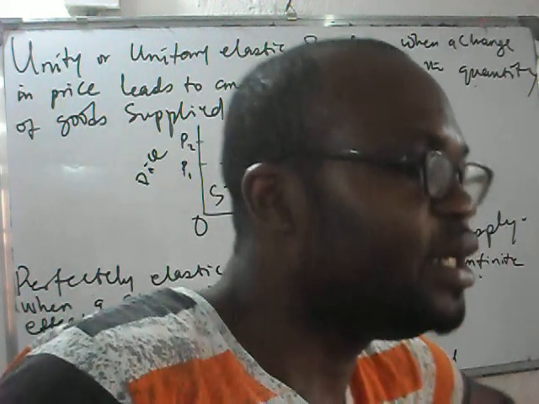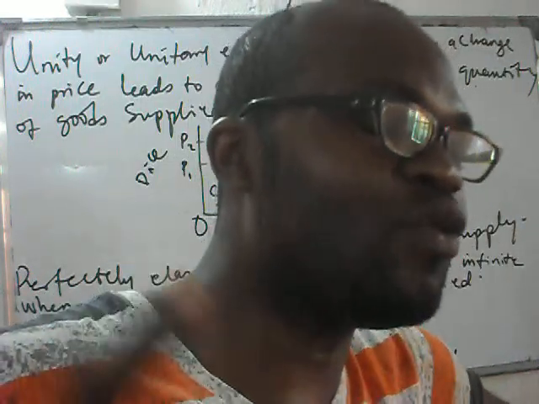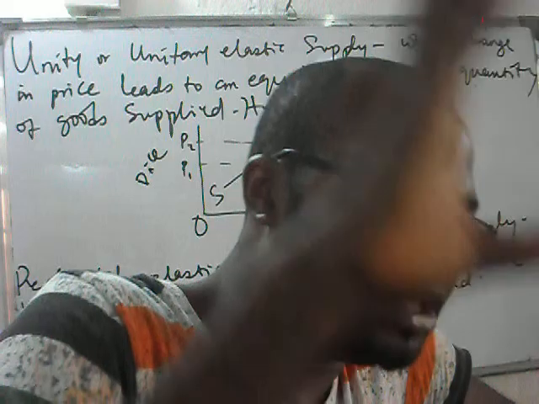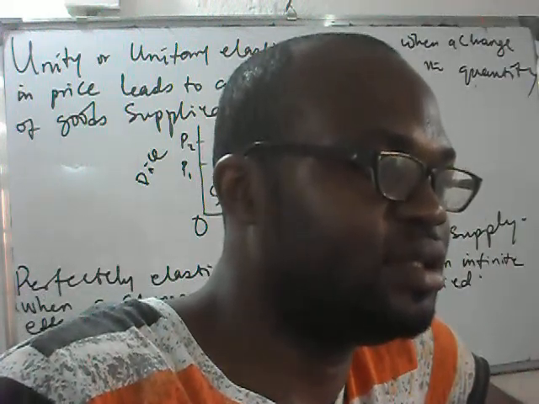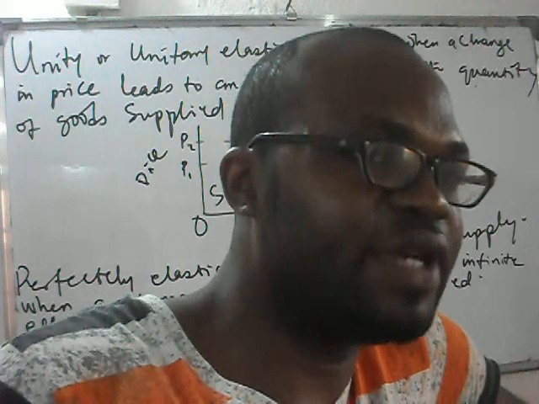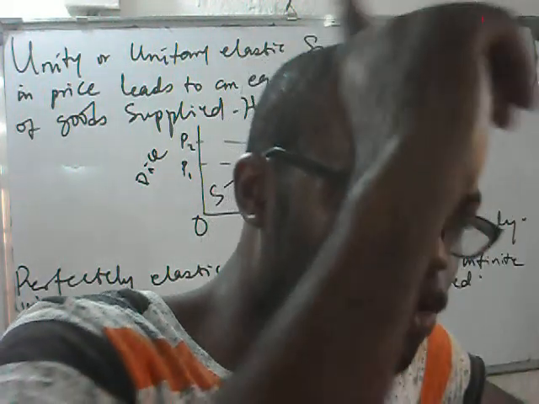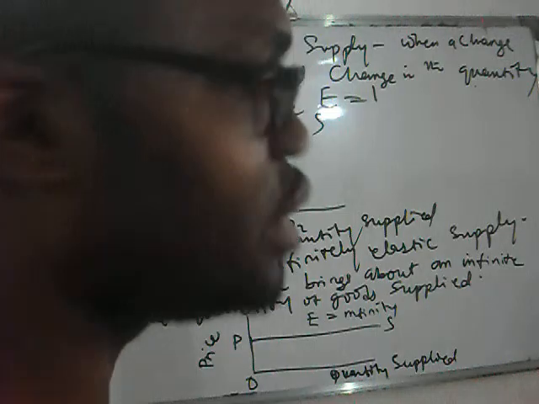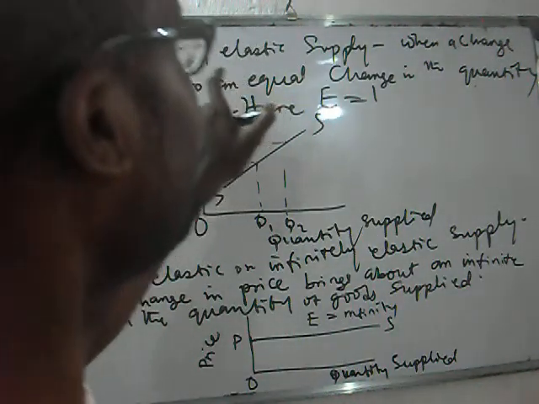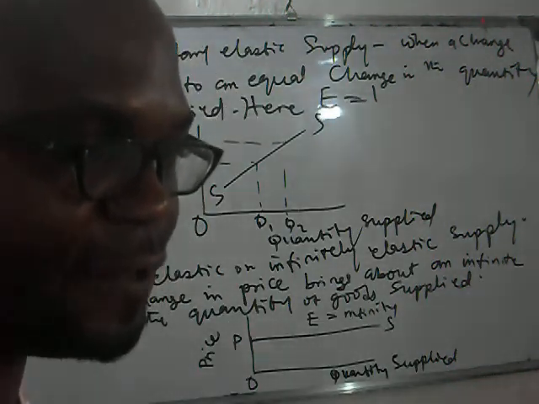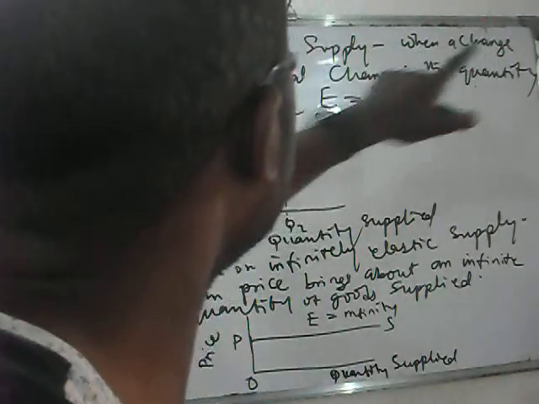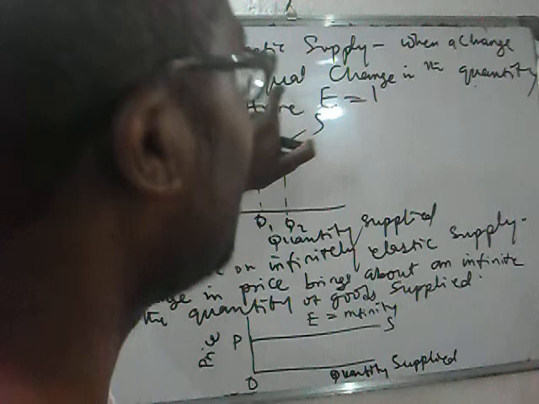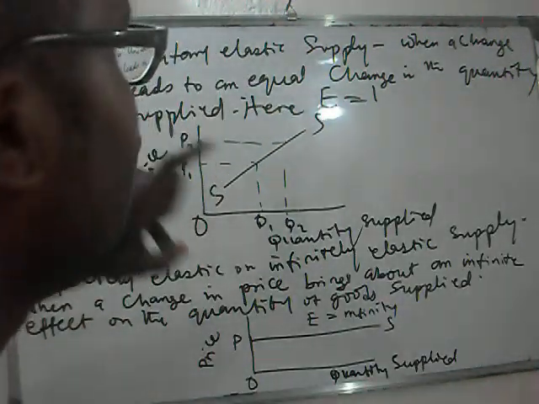quantity supplied. Now, in a situation where we have an equal change in price leading to an equal change in quantity supplied. Is that clear? If there is a 1% change in price, there is also a 1% change in quantity supplied. When you have such a situation, you call it what? Unity elastic or unitary elastic supply. Is that clear? This happens when a change in price leads to an equal change in quantity of goods supplied.